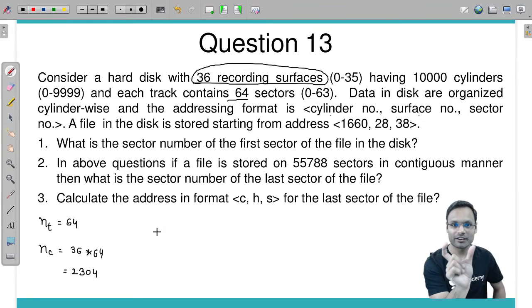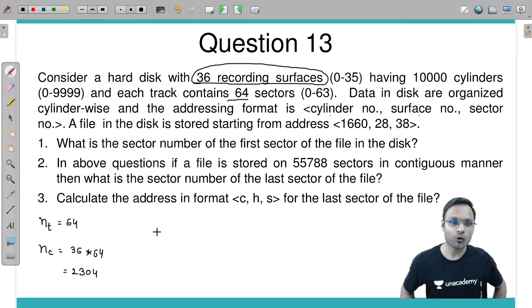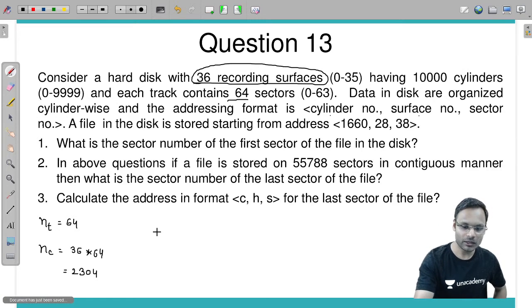So recording surfaces are 36. Each surface will have 64 sectors. We will have 2304 sectors within one particular cylinder.